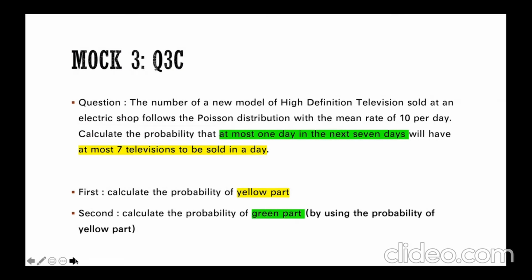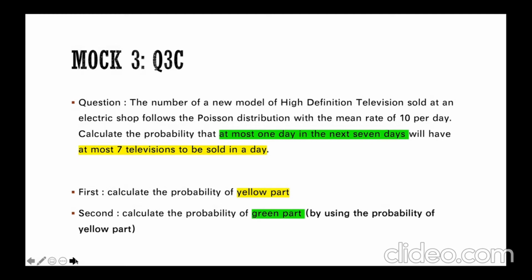The number of a new model of high-definition television sold at an electric shop follows the Poisson distribution with mean rate of 10 per day. Calculate the probability that at most 1 day in the next 7 days, we have at most 7 televisions to be sold in a day.